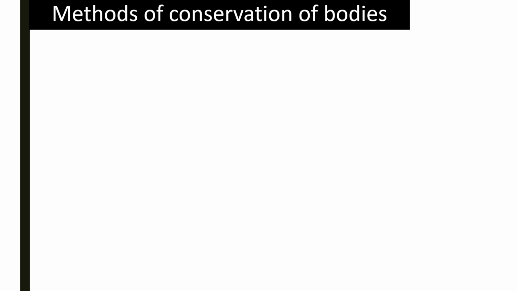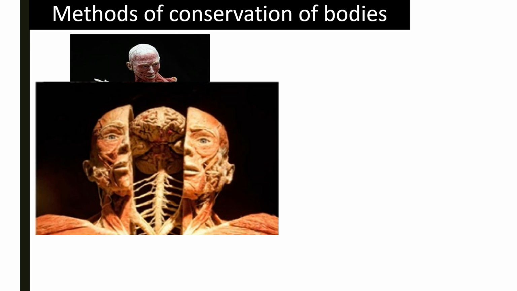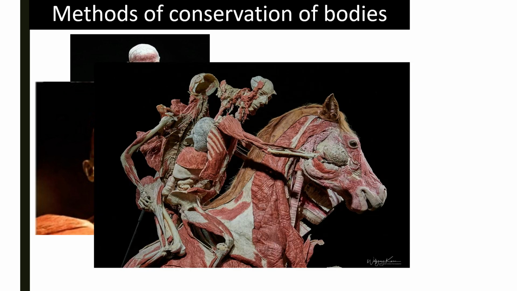The fact that bodies can be preserved in different positions. We can dissect them, keeping only what we want to show as an anatomical structure, after draining them of all biological fluids and replacing them with silicone. Take a look. There is even a horse here that has been preserved by this plastination method. This horse is, of course, being ridden by a body. Who knows that himself has been preserved by plastination?